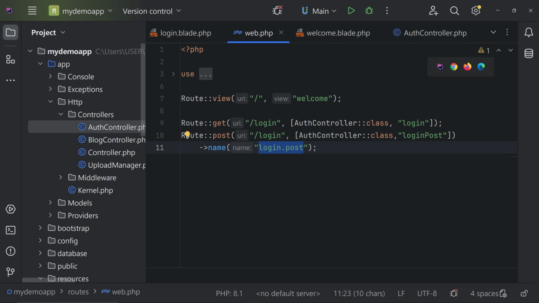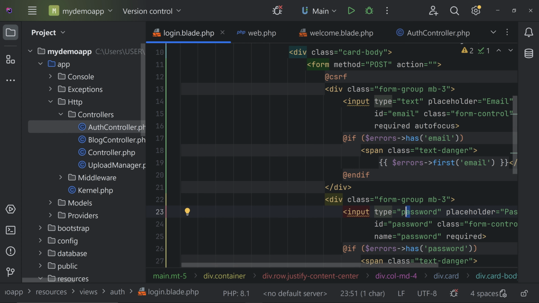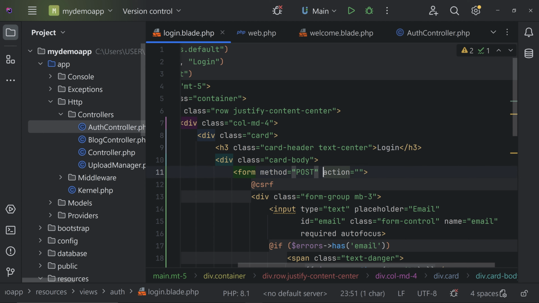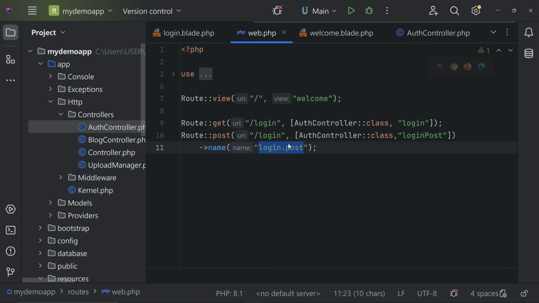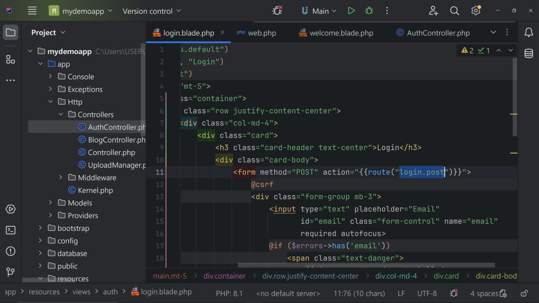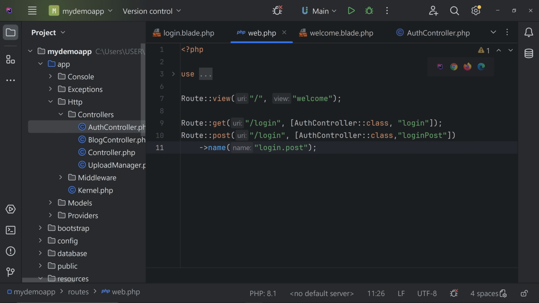So let's copy the name from here and go to our login.blade.php, and here we can add our action right now. Come inside the action, open the double curly braces, call the route method, and inside that we can give the name of the route. That's it. Now this will print the link to this post route that we have added. This is a post method, and when we add that here, it will call this post route, and we can get access to this login function.